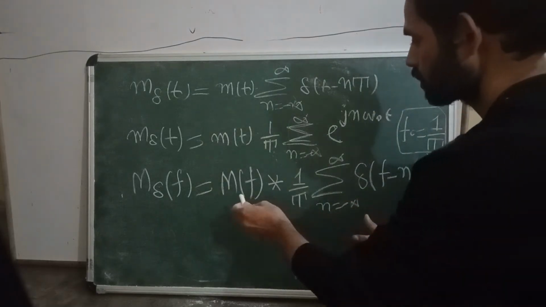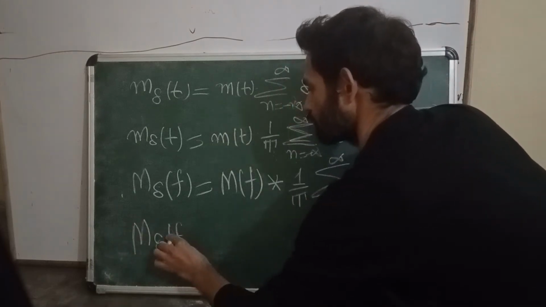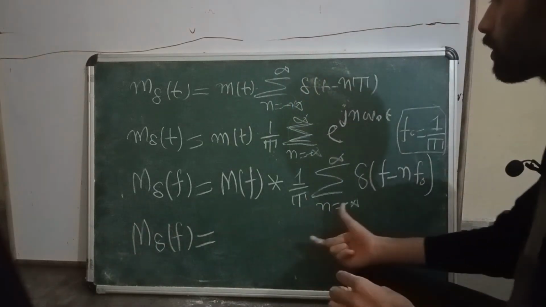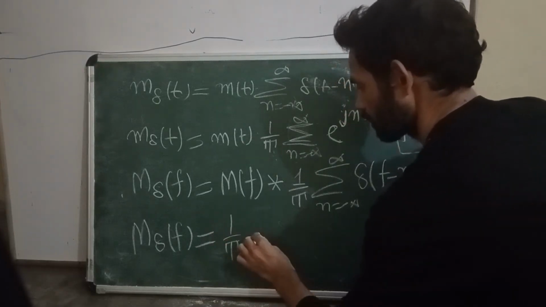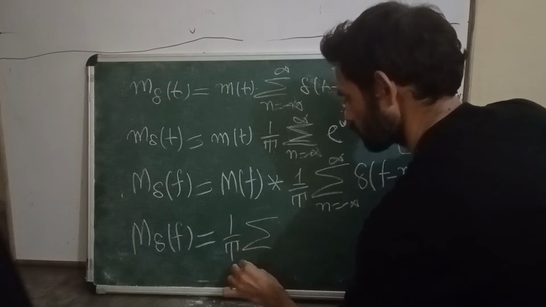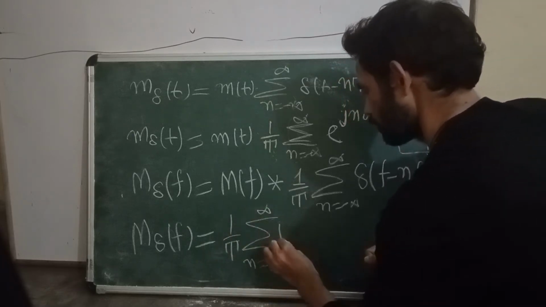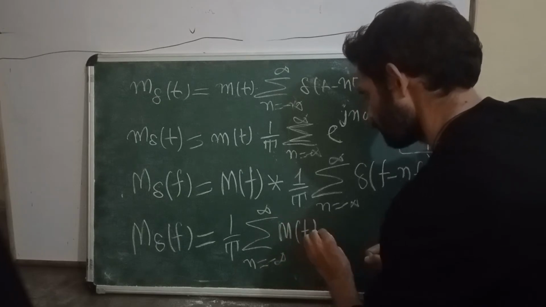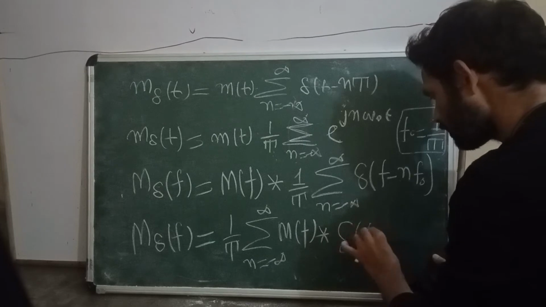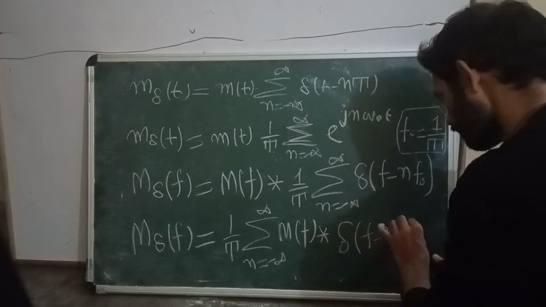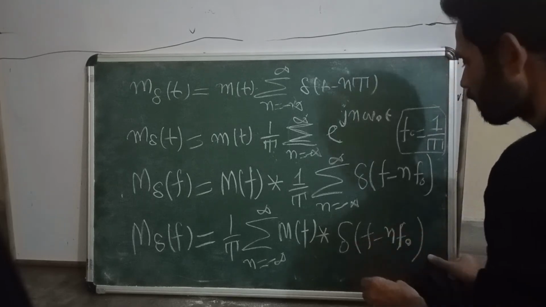So now m delta of f is 1 by T, the summation from n equals minus infinity to plus infinity, of m of f convolved with delta of f minus n f naught.